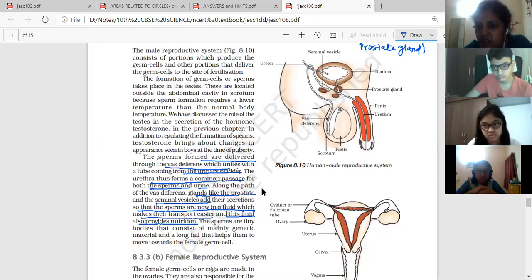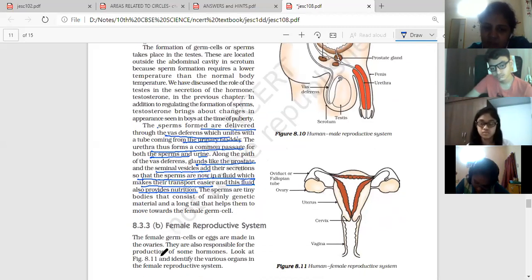Is it clear? The urethra is the common passage for the sperms as well as urine. Here both have been connected together. This is the urinary bladder output and this is the vas deferens. Both are combined together forming the urethra, and through the urethra it is excreted out.